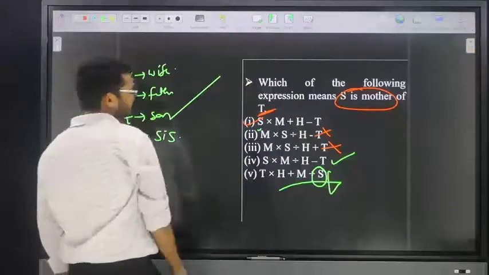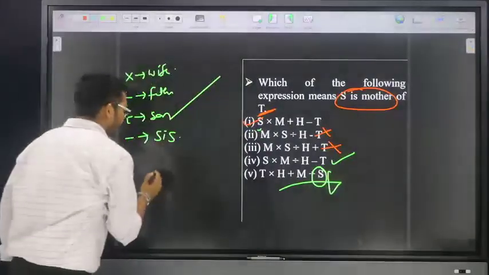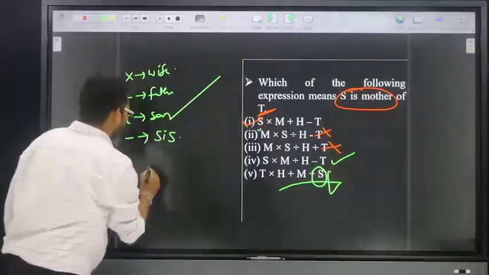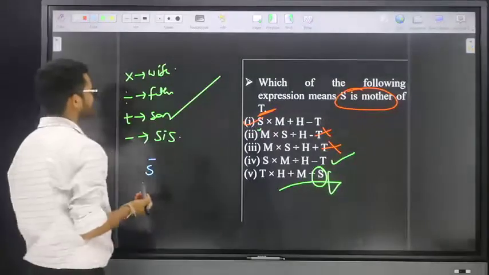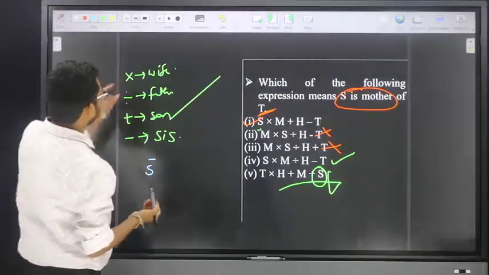Suppose again we take option number 1. S into M is what?